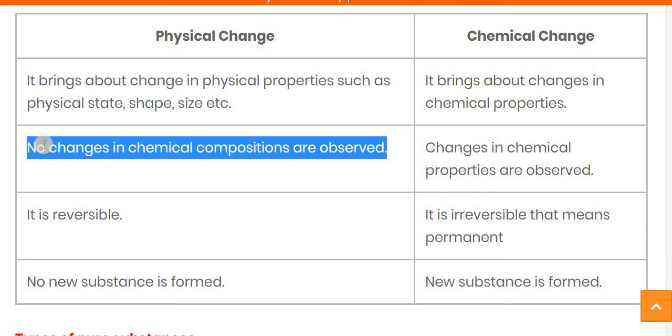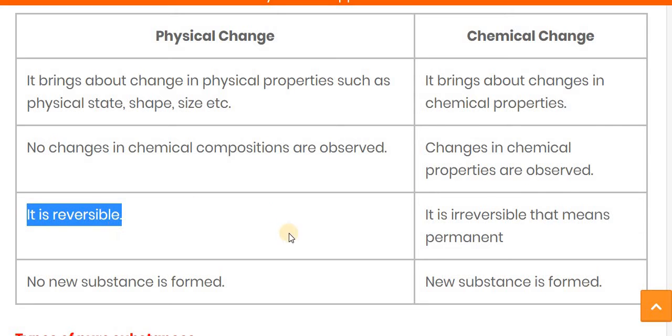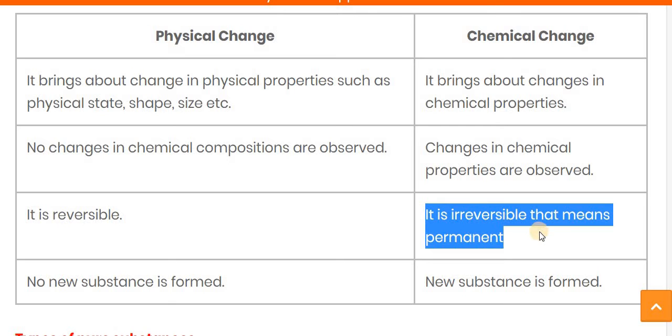The second one, that no change in chemical composition is observed. During the physical change, no change occurs in the chemical composition. While in chemical change, as I told you, the change in chemical properties is observed. Whatever the new substance is formed shows a change in chemical property from the reactant. Physical change is a reversible process, but the chemical process is an irreversible process. That means it's a permanent one.